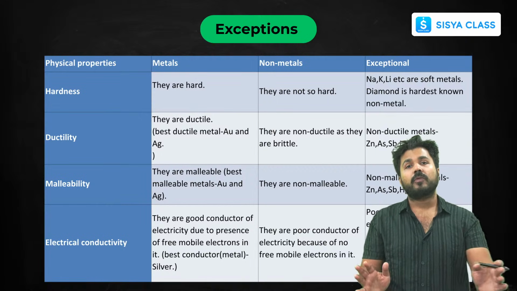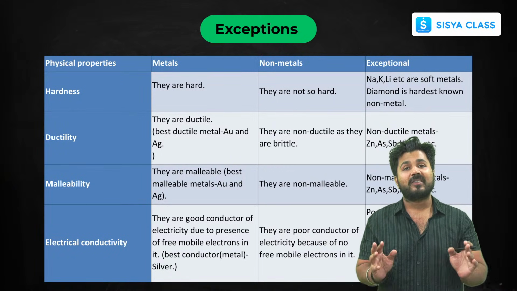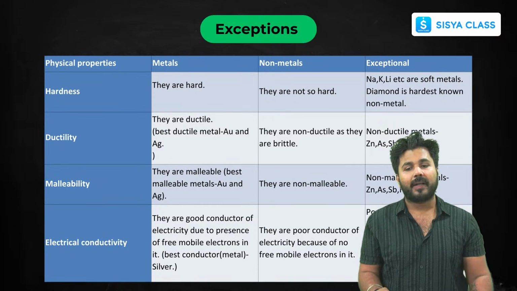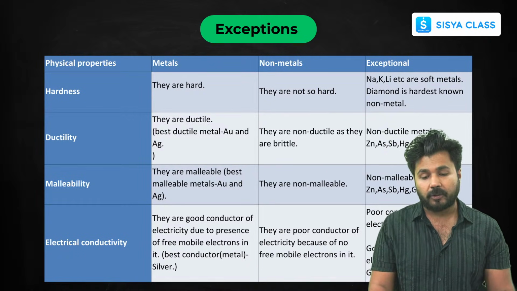Okay. So now this was about the difference between metals and non-metals. Now I have already told you about some exceptions. Now we'll discuss these exceptions in detail. Then we'll move on to the chemical properties. So now talking about exceptions, just remember these exceptions. You can also note it down.